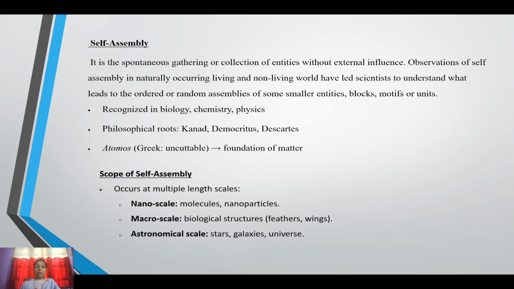Centuries back, Carnot, Democritus, and Descartes discussed this self-assembly. Democritus first termed the Greek word atomos, which means uncuttable. From that word, the word atom arises, and they said that this is the foundation of matter. But today we know that atoms are again divided into protons, neutrons, and electrons. These protons and neutrons are again divided into quarks. Then what is the scope of self-assembly?